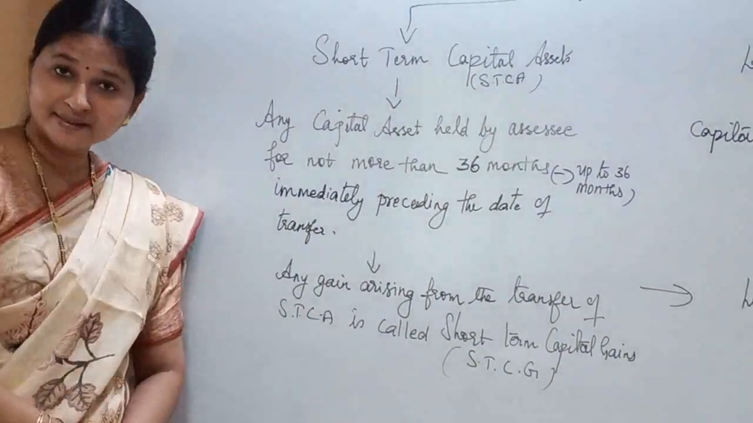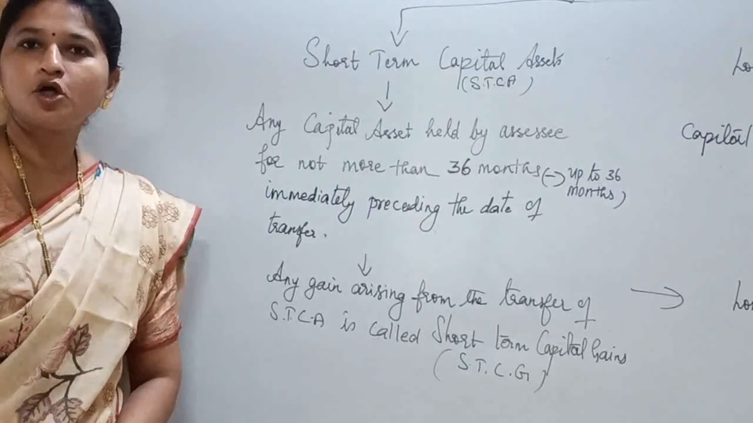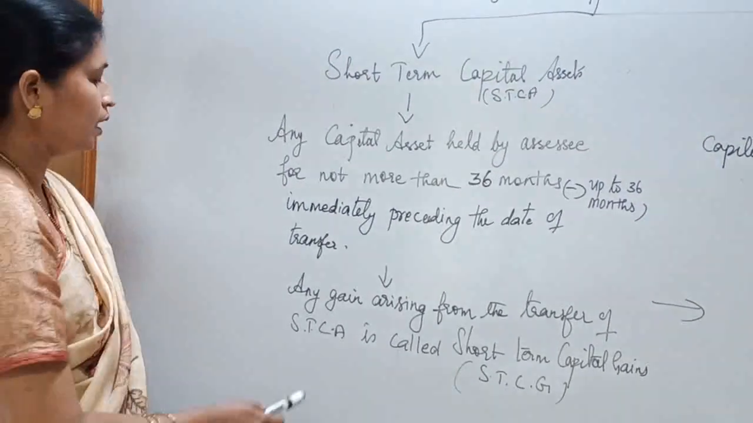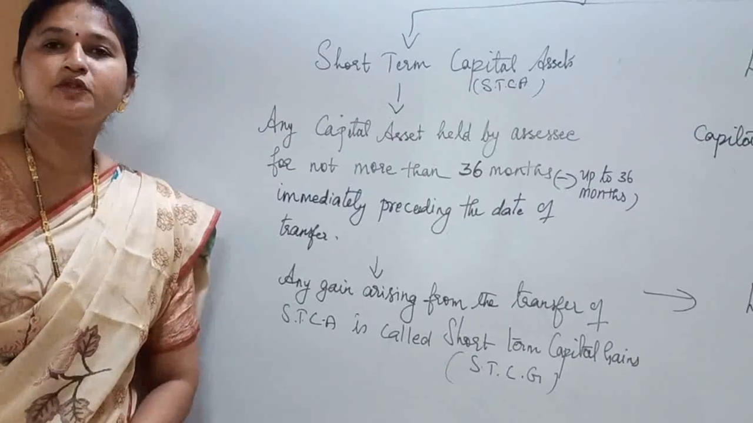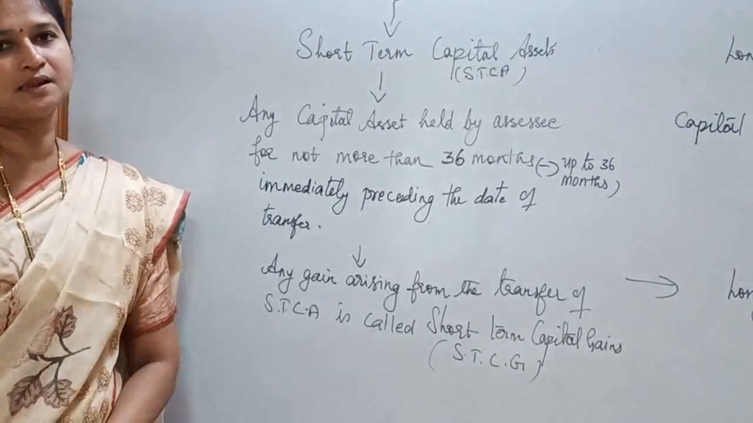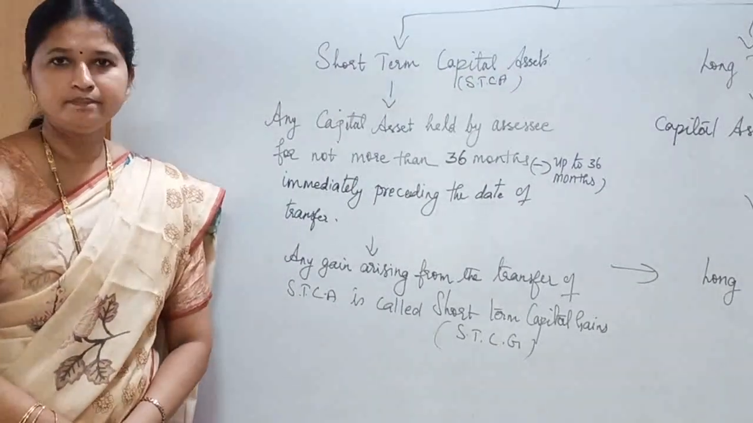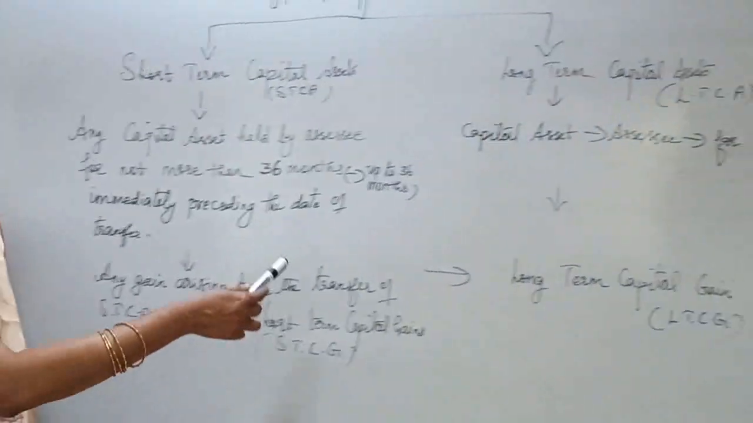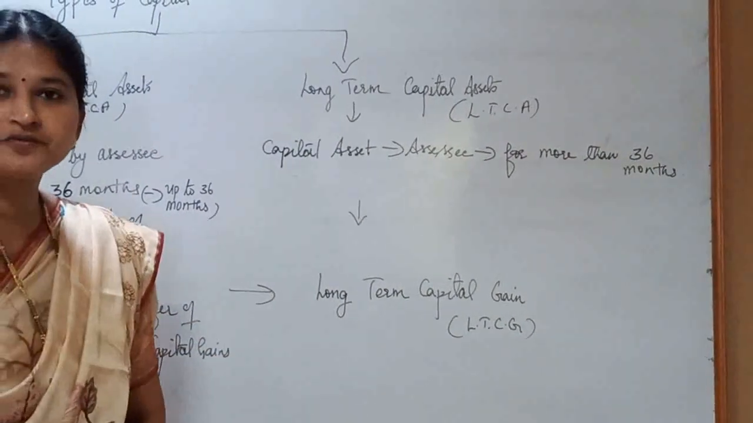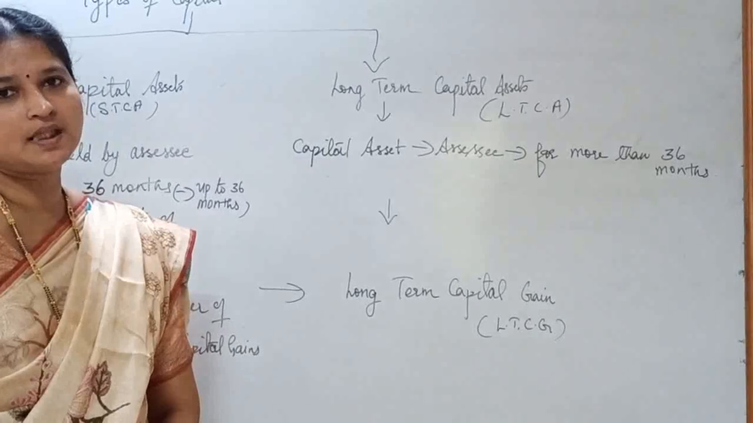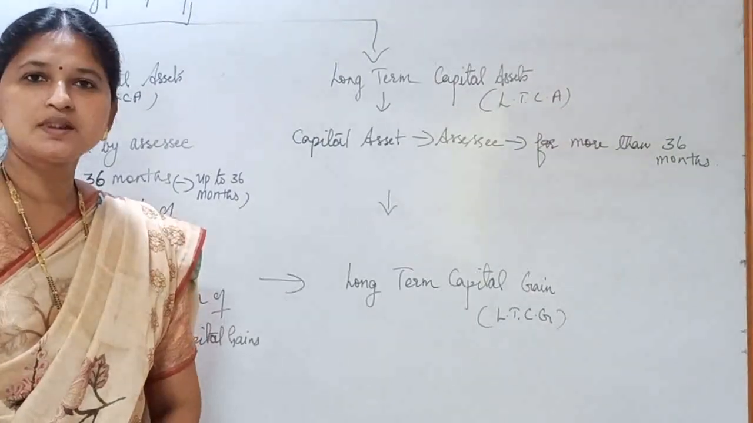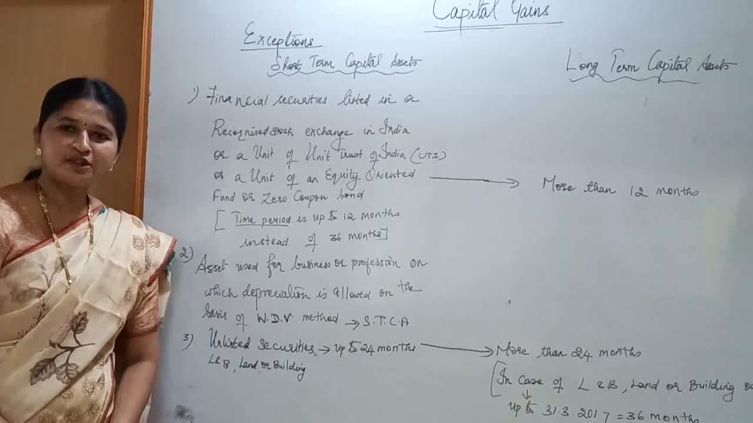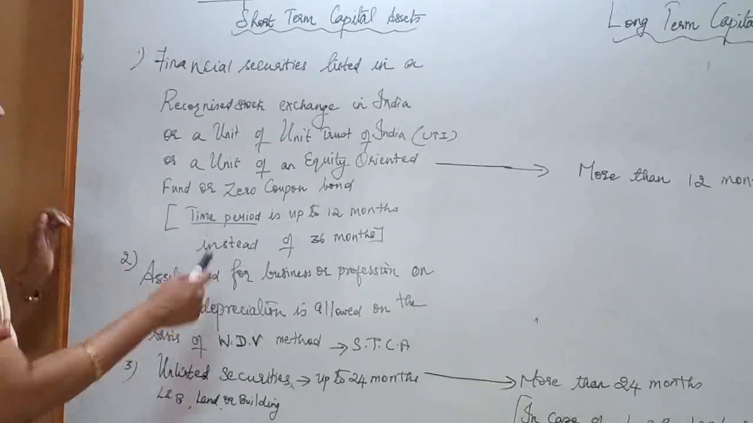Next, let us look at the meaning for the term short-term capital gain. Any gain arising from the transfer of short-term capital asset is called short-term capital gain, and any gain arising out of transfer of long-term capital asset is called long-term capital gain.